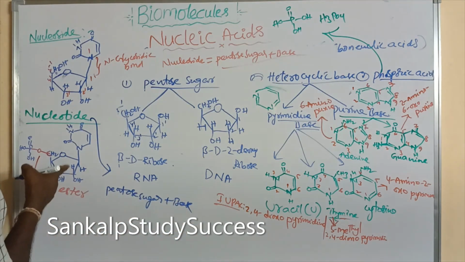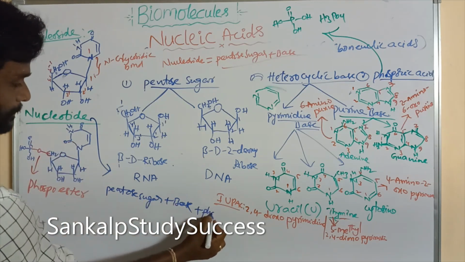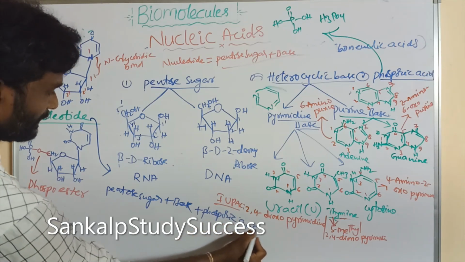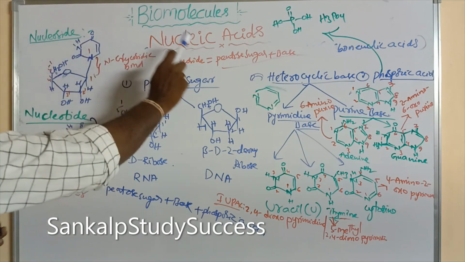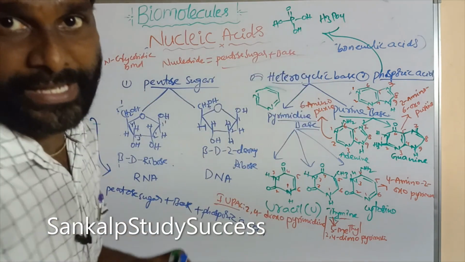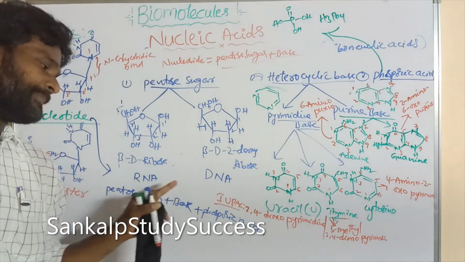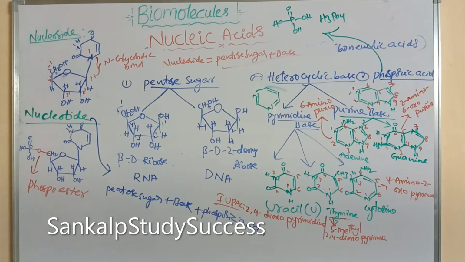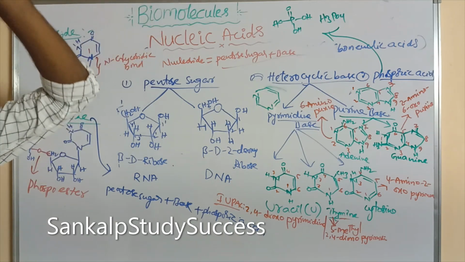plus phosphoric acid. So nucleoside is equal to pentose sugar plus base, but nucleotide is equal to pentose sugar plus base plus phosphoric acid. So nucleotide is the monomer of nucleic acid.